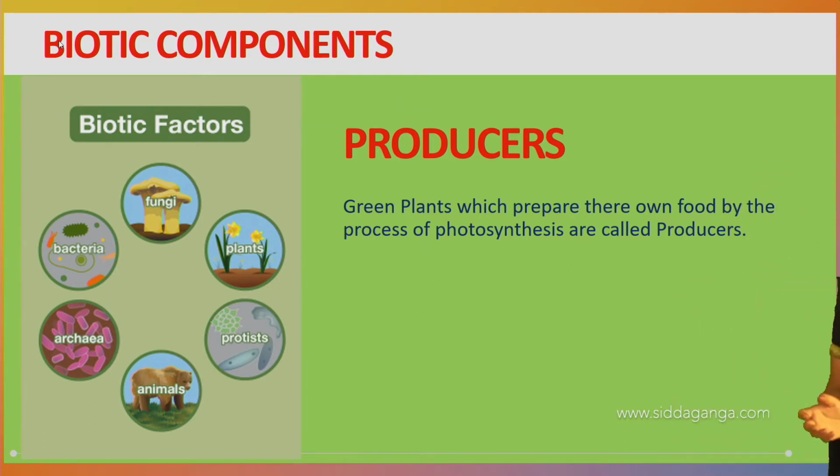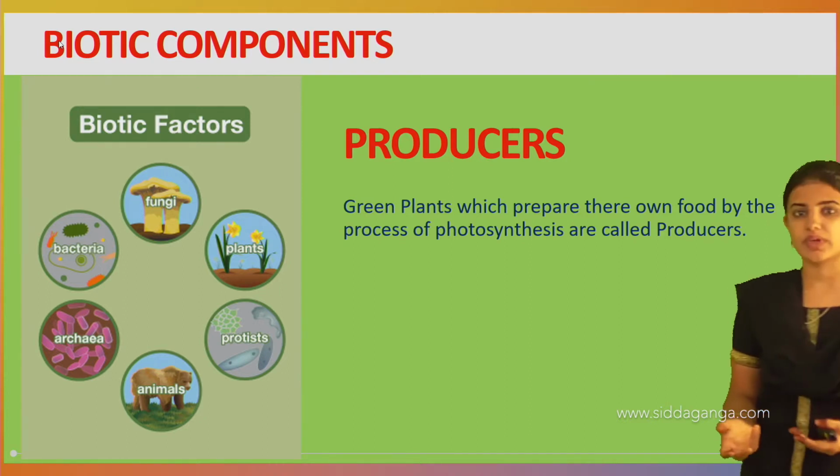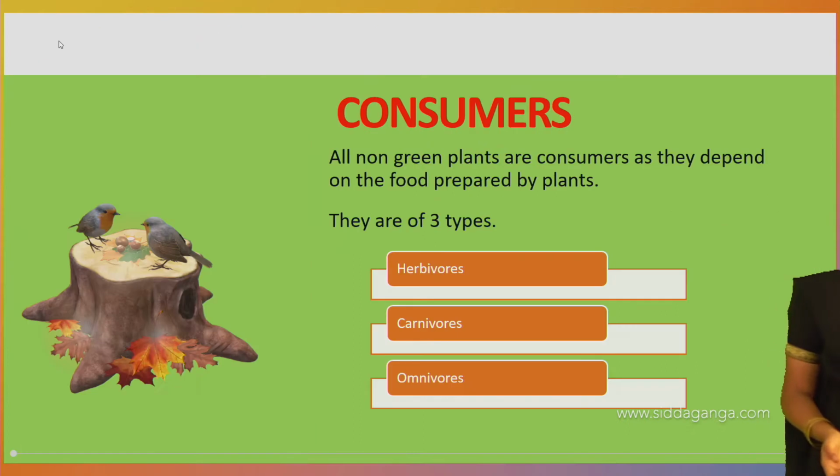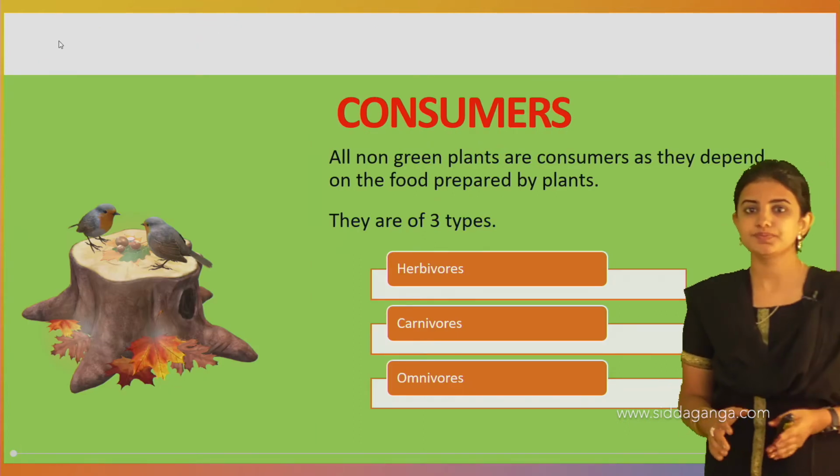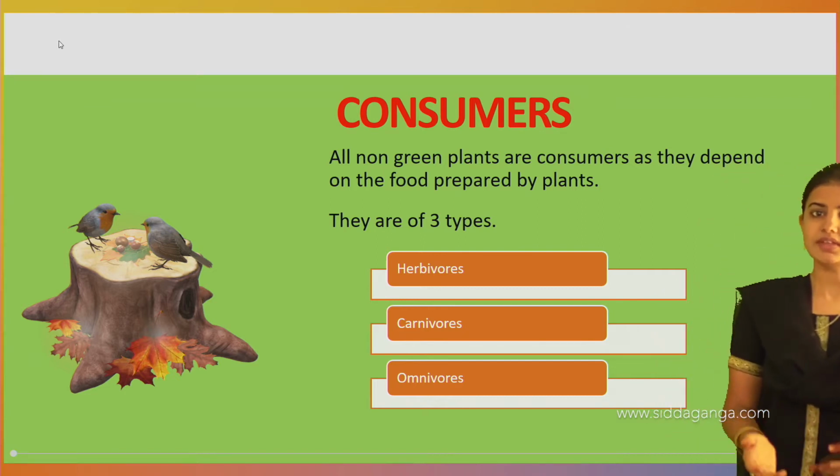See, the biotic factor includes fungi, animals, plants, and different types of bacteria, viruses, etc. Biotic components are classified into producers and consumers.